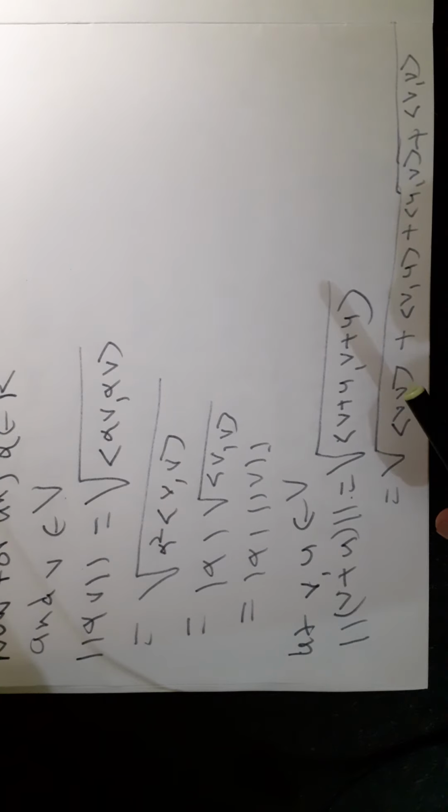But since V is a real inner product space, angle bracket v comma u is the same as angle bracket u comma v.